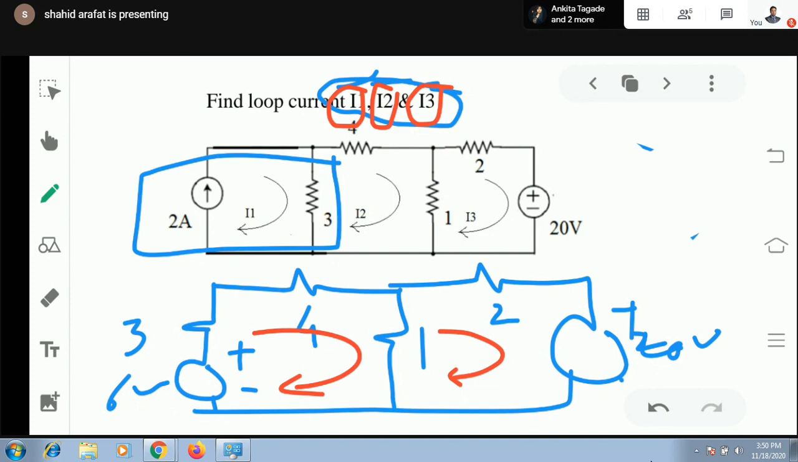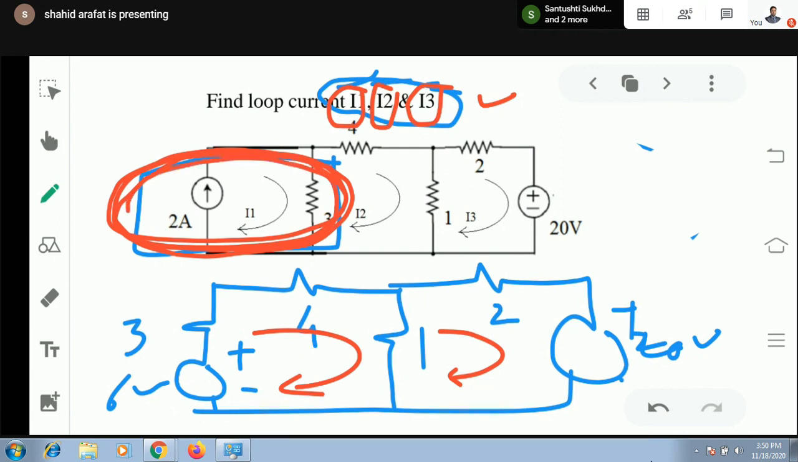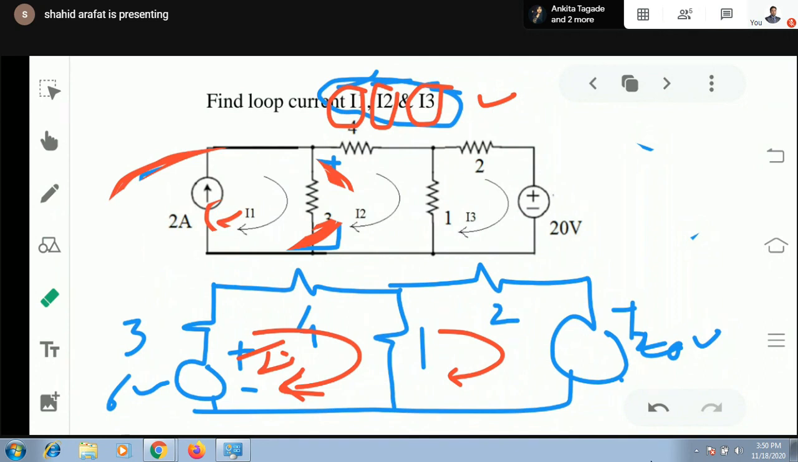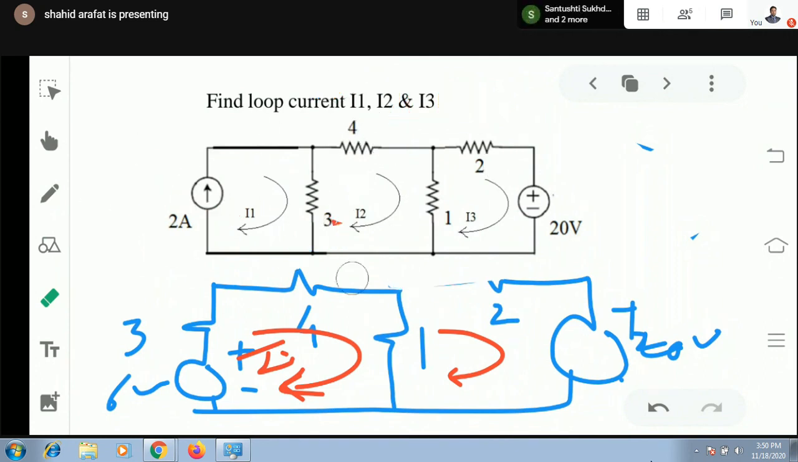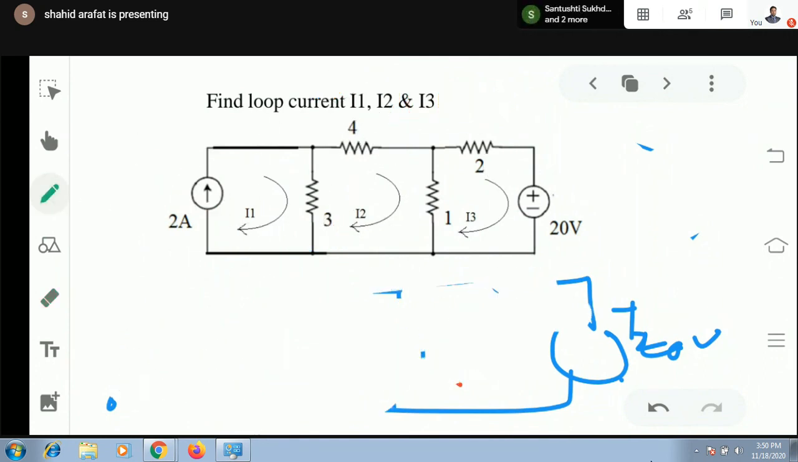Okay. Because of this restriction, we cannot convert this current source into a voltage source, because if we convert this, then this I1 will be eliminated. We won't have any option to calculate this I1. So we cannot convert this. What we can do is simply write I1 equals 2 ampere, because the value of I1 is directly given. This is the I1, which is 2 ampere. So you can directly write I1 equals 2 ampere.